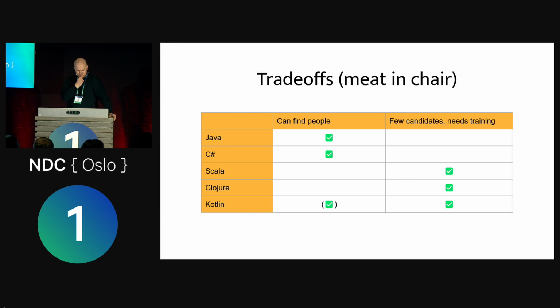I made the same table for programming languages. Of course, we know Java and C#, right? They're the workhorses. It's easy to find people. And Scala and Clojure, my favorite language, Clojure. To be honest, I probably know everyone in Oslo doing Clojure, right? It's not that big of a community. If you create a startup in Oslo and you use Clojure and you suddenly need to hire 50 people, well, there probably aren't 50 people, right? So you have to start training them, and maybe you want that, but at least it's a trade-off to be aware of, right?